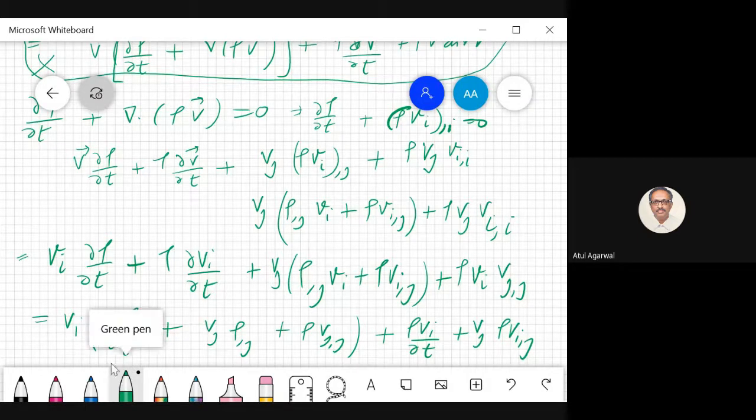So let us see what does this term look like. Del rho by del t plus, you see here, rho Vi comma i. Rho Vi comma i, this is same as this. Plus Vi into rho comma i. You see this term is same as your mass balance equation.